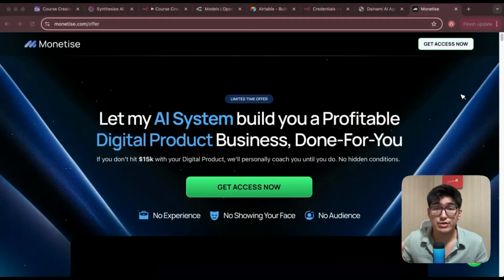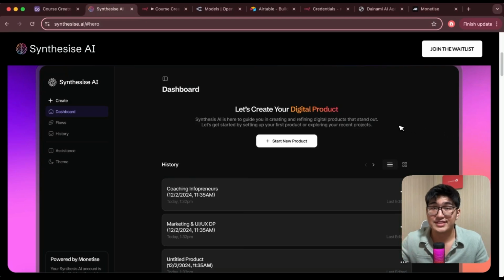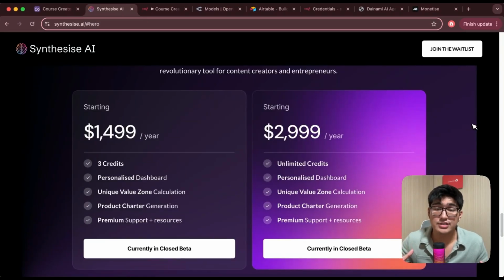So recently, Iman Gadzhi, an internet entrepreneur, launched a new concept called Digital Products 2.0, where AI would build the whole digital product for you from curriculum planning to scoring and full script generation. Sounds fantastic, isn't it? Letting AI create digital products, making it like the dropshipping of digital products. But the system costs about $2,999 per year and it's on its way to becoming a multi-million-dollar SaaS.